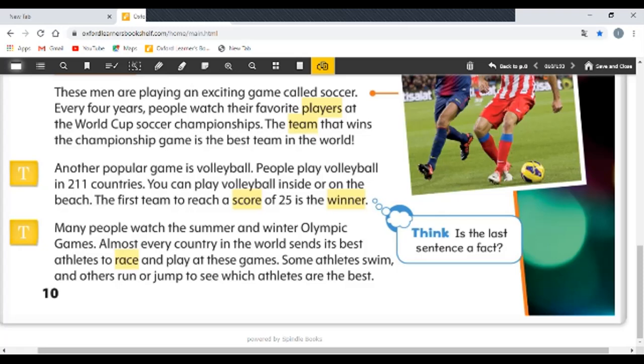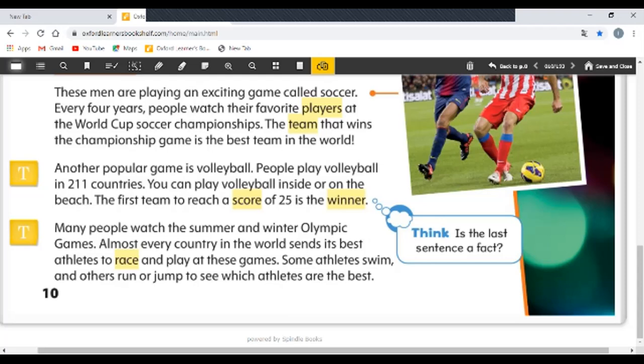Almost every country in the world sends its best athletes to race. So in the winter or summer Olympic Games, the athletes race and play at these games. Bahrain, for example, Saudi Arabia, Egypt, Britain, Spain, Morocco, Algeria, all countries send the players to a certain country to take part in the Olympic Games. Some athletes swim and others run or jump to see which athletes are the best.